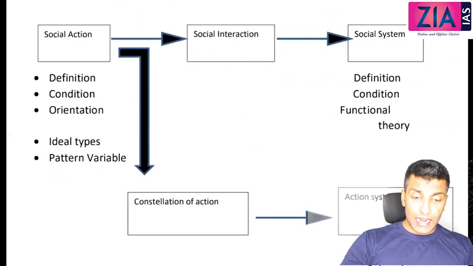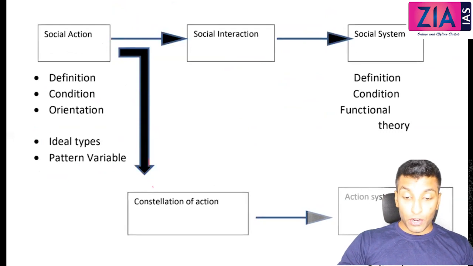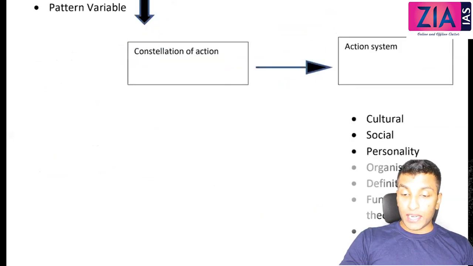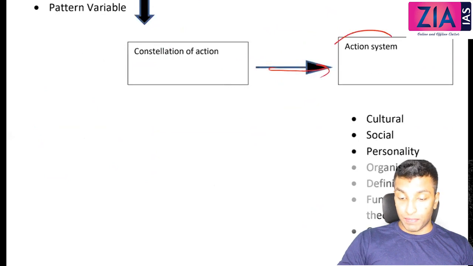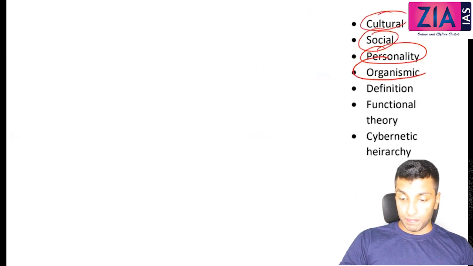After discussing social action, I told you actions will never occur in isolation but in constellation, and a constellation of action is what? Action system. And we discussed 4 different types of action systems: cultural system, social system, personality system, and organismic system. And towards the end we discussed the cybernetic hierarchy of control also. So this is what we have done in Parsons.